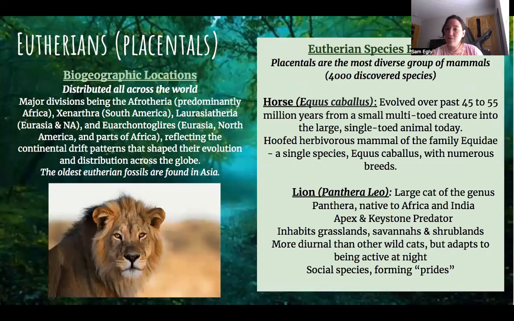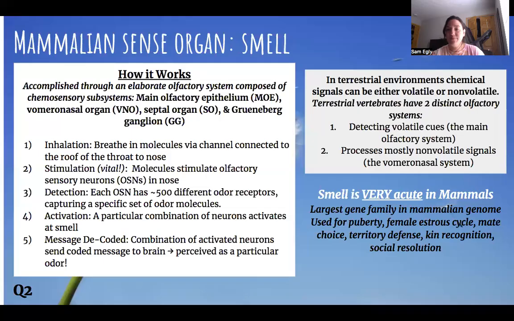They are distributed all across the world. A few examples are horses. They evolved over millions of years into the large single-toed animal that they are now, a hoofed mammal. And the lion is also another example. They're a large cat. They're apex and keystone predators, and they're a very social species, forming prides.